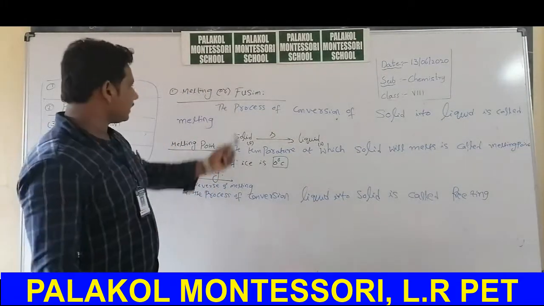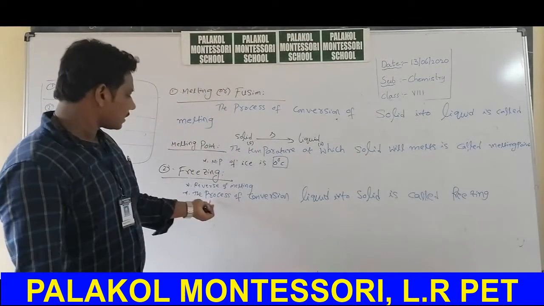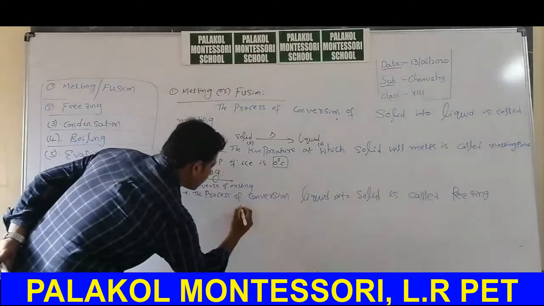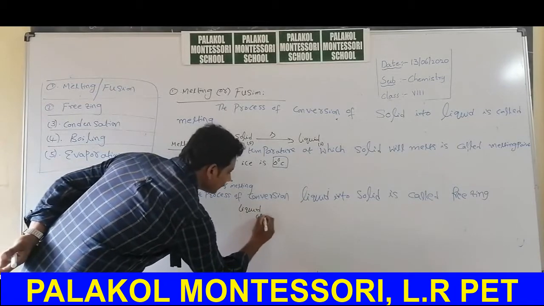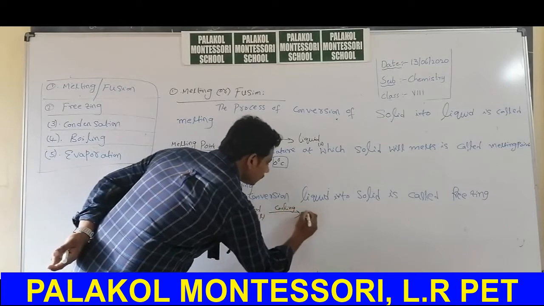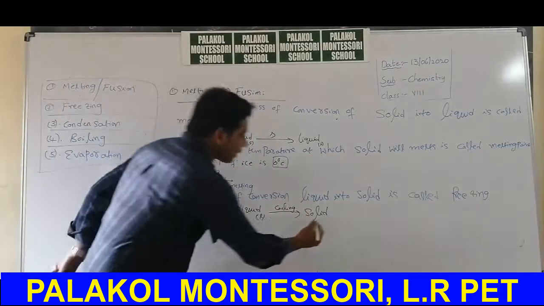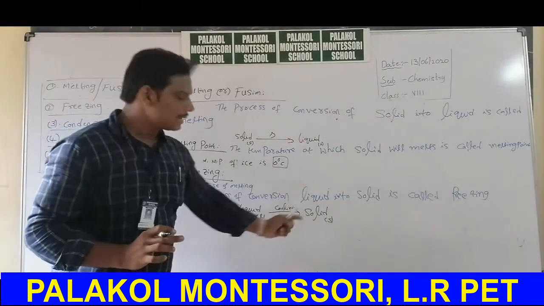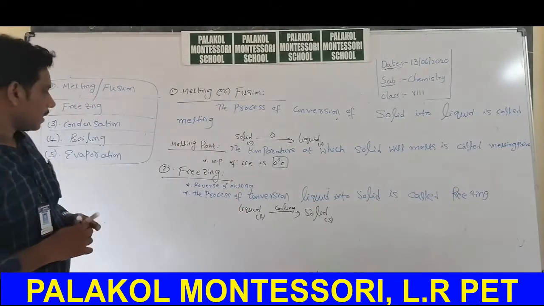Melting: on heating, the process of conversion of solid into liquid is called melting. The process of conversion of liquid into solid is called freezing. When you cool a liquid, on cooling, liquid converts into solid. Freezing is a cooling process. Melting is a heating process. Okay, next.